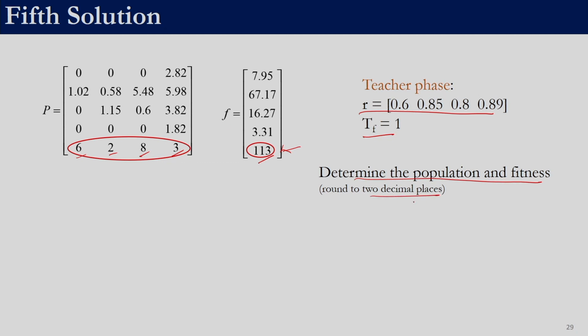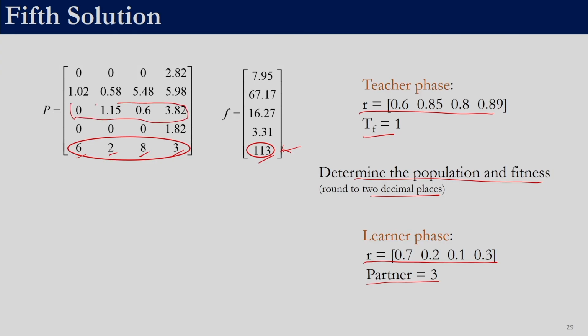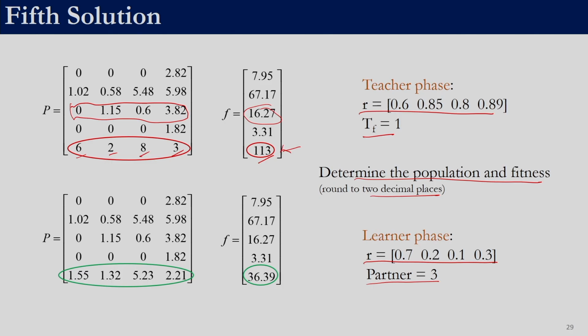Once you have that, we expect you to perform the learner phase, right. In learner phase again you will require 4 random numbers, use these random numbers, and you will also require a partner. So, take the partner to be the third solution. So, this will be the partner solution. Similarly, if you perform the learner phase, you will get a new solution, bound it, evaluate its objective function value, check whether it is better or not. If it is better than the solution that is undergoing the learner phase, update the population, right. So, in this case either in teacher phase or in the learner phase, you will come up with a solution which will have a fitness function value of 36.39, right. So, that is why it is updated in this population.